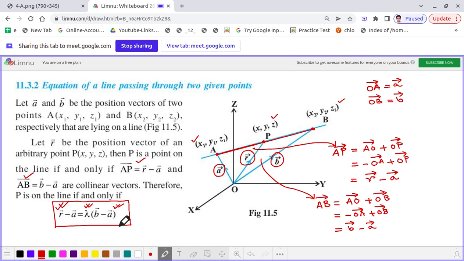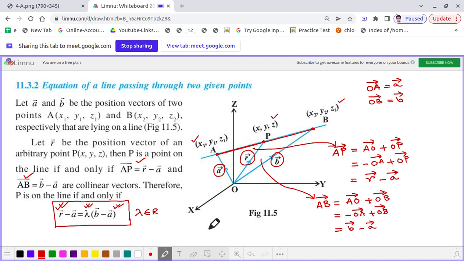I repeat once more, the vector equation of a straight line passing through two fixed points A and B whose position vectors are vector A and vector B is represented as R vector minus A vector is equal to lambda into B vector minus A vector, where lambda is a real number. You vary lambda, you get different points on that straight line.